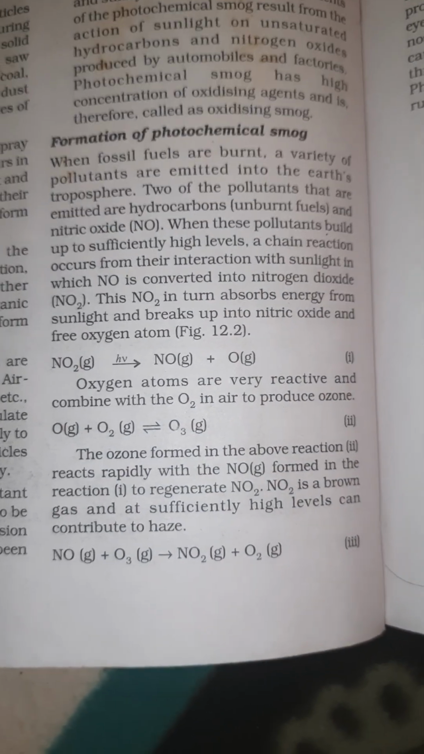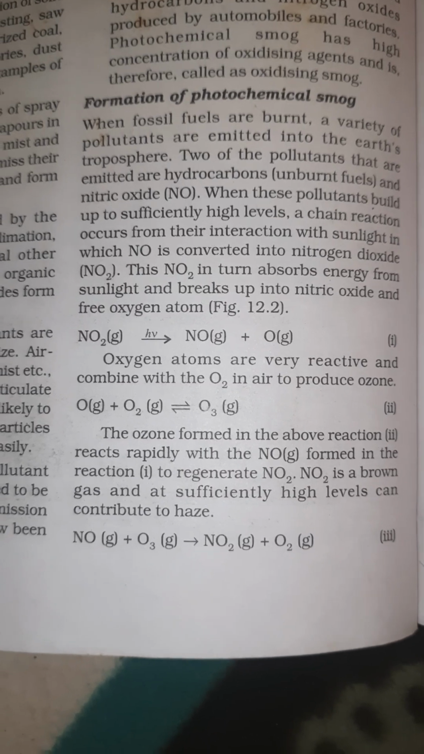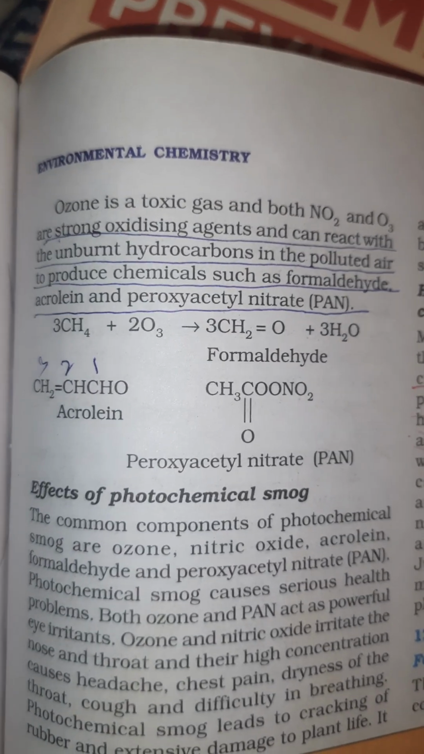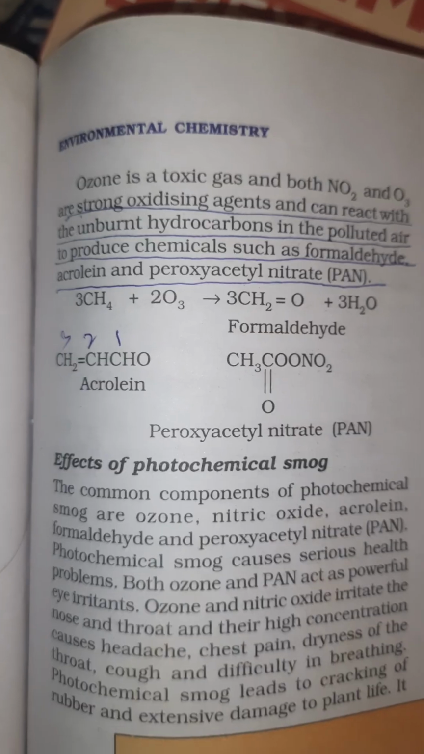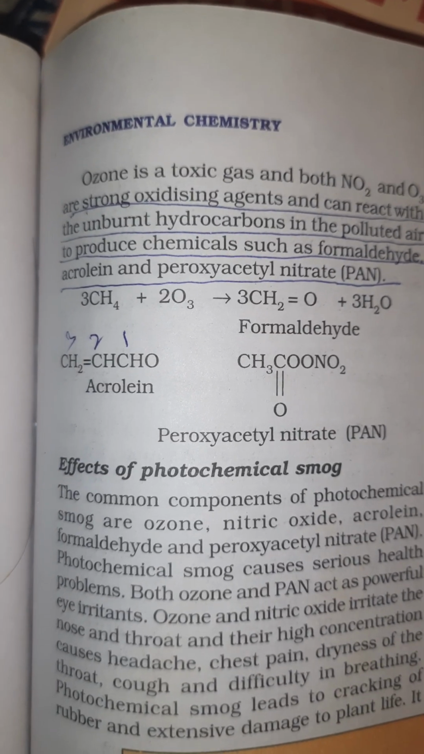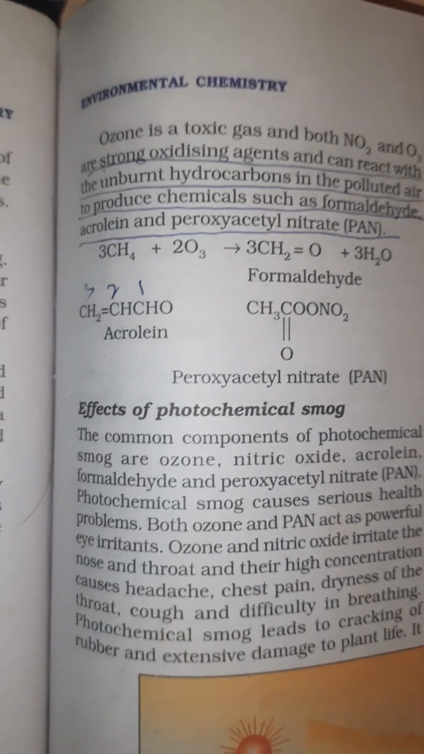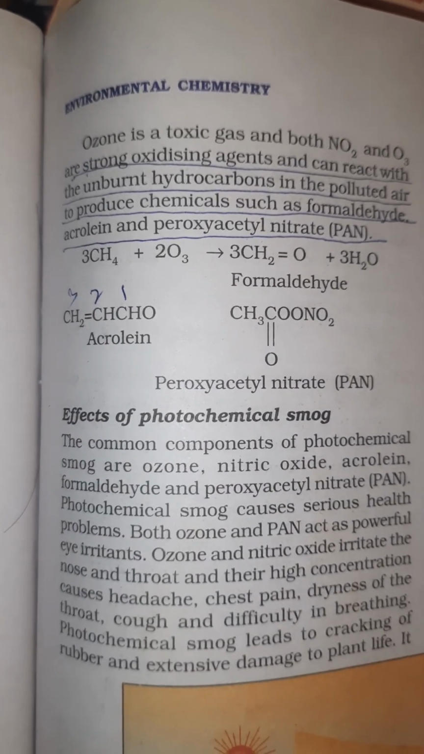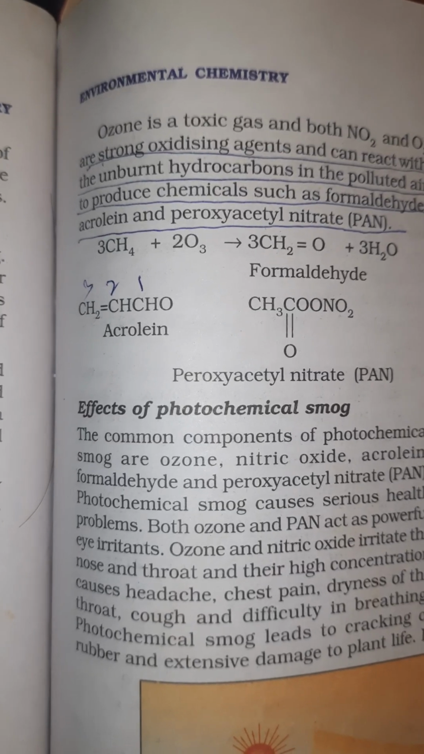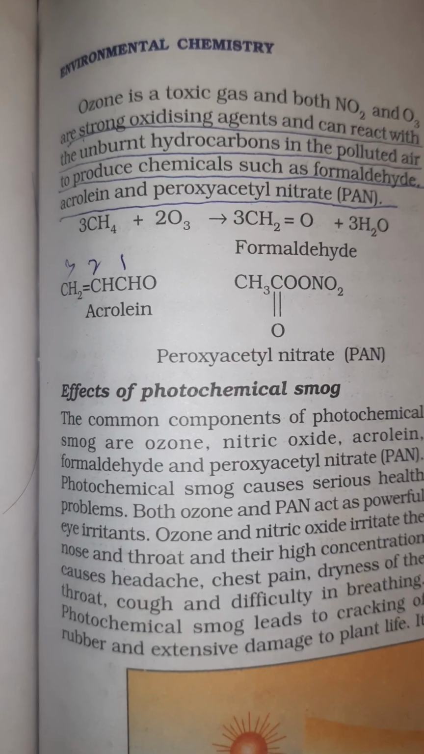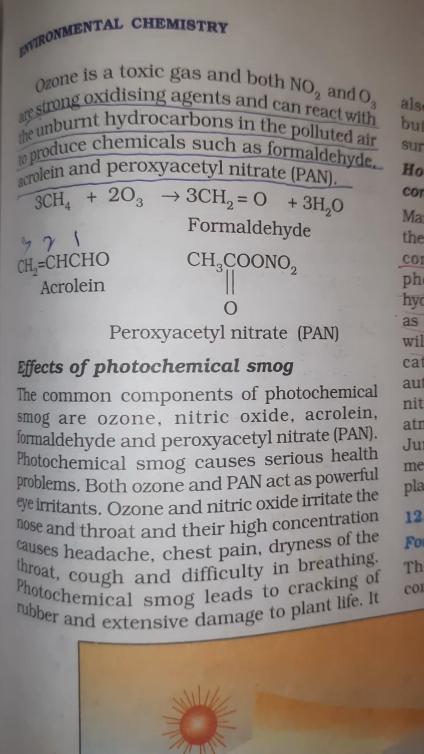Formation of photochemical smog. Ozone is a toxic gas and both NO2 and NO3 are strong oxidizing agents. They can react with the unburnt hydrocarbons in the polluted air to produce chemicals such as formaldehyde, acrolein and peroxyacetyl nitrate. CH4 reacting with ozone forms formaldehyde and H2O. Acrolein is there. Peroxyacetyl nitrate, PAN, is there.